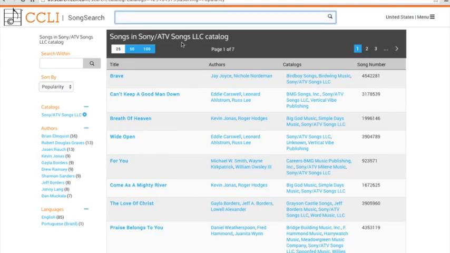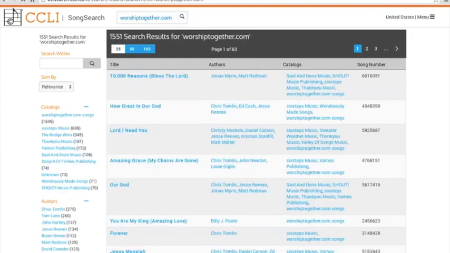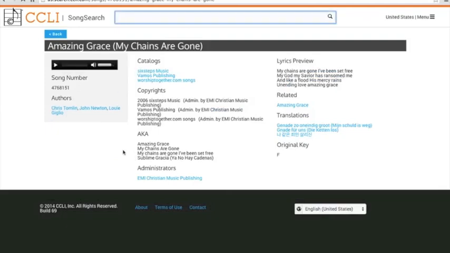So we've talked about how to find a specific song name. If you knew the catalog, let's say worshiptogether.com, let's see if we can find some results there. So if you knew that it was a Worship Together song, for example, but you couldn't remember the title or the songwriters, let's click on one of these and say this is the one you found.